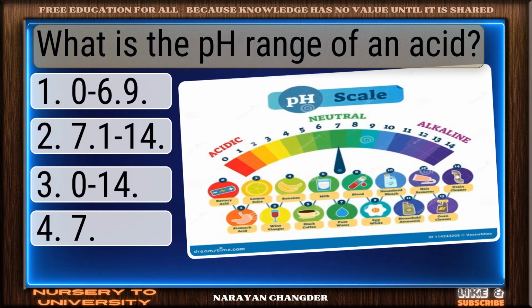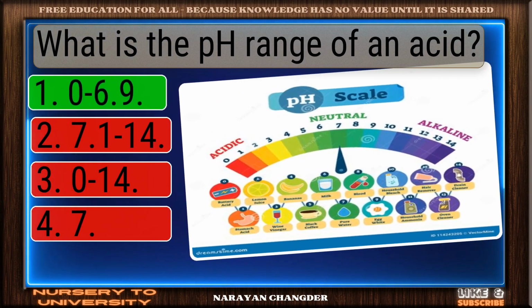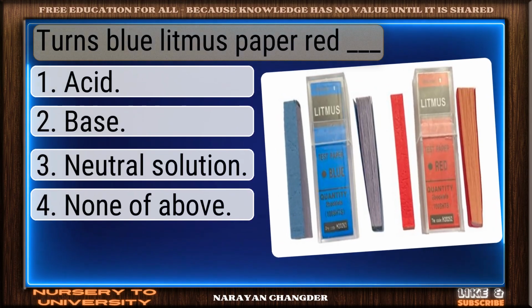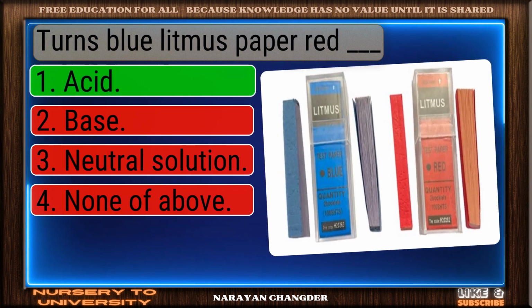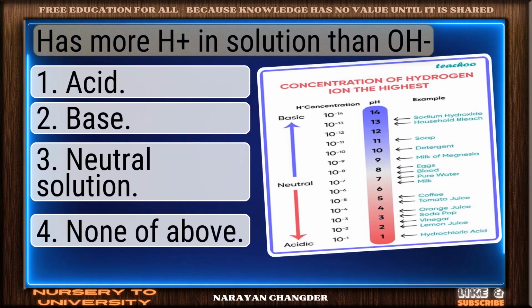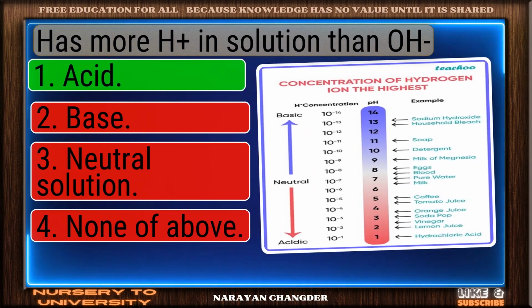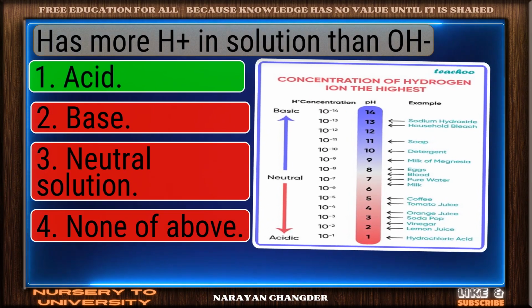What is the pH range of an acid? Clear logic. Your choice for 6.9. Turns blue litmus paper red dash. You chose acid, and it is correct. Has more H plus in solution than OH. Well picked. Acid is the correct answer.